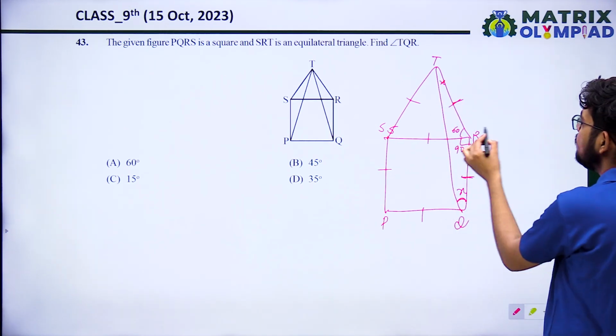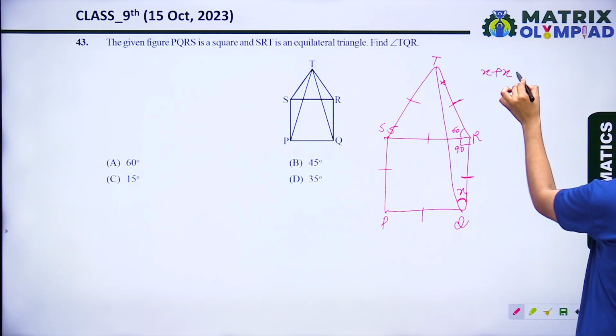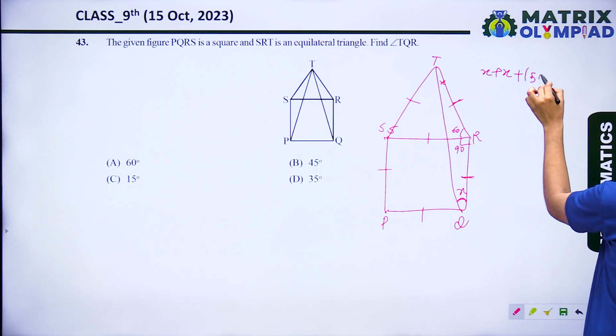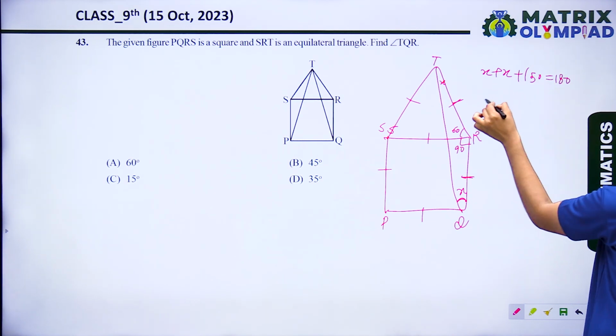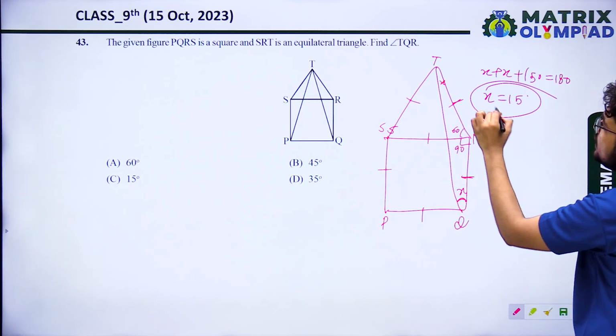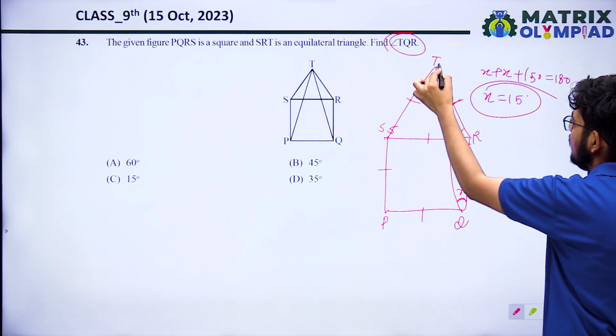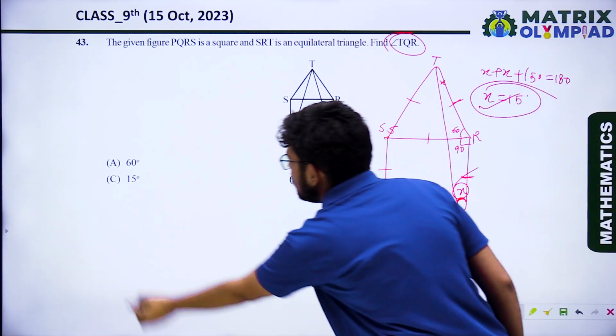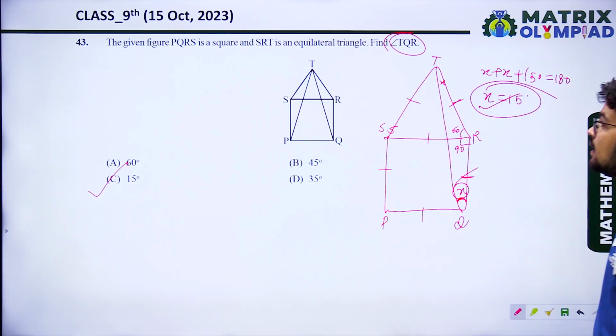Apply the angle sum property. X plus X plus 150 equals 180 degree. When we solve, the value of x will be 15 degree. So what is the angle TQR? That is x, which is 15 degree. So option C, 15 degree, is correct.